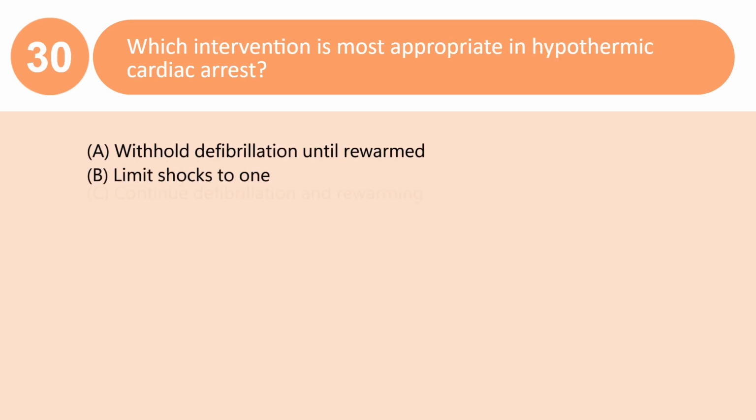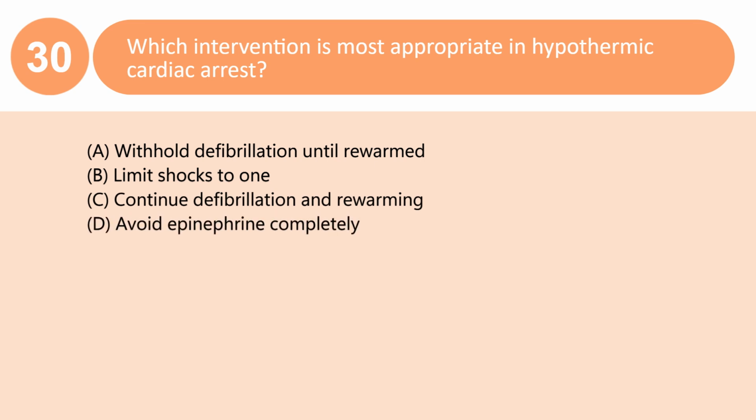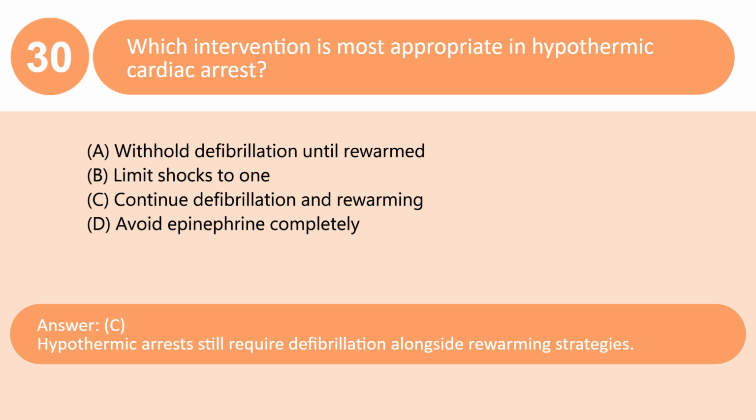Which intervention is most appropriate in hypothermic cardiac arrest? A. Withhold defibrillation until rewarmed. B. Limit shocks to 1. C. Continue defibrillation and rewarming. D. Avoid epinephrine completely. Answer C. Hypothermic arrests still require defibrillation alongside rewarming strategies.